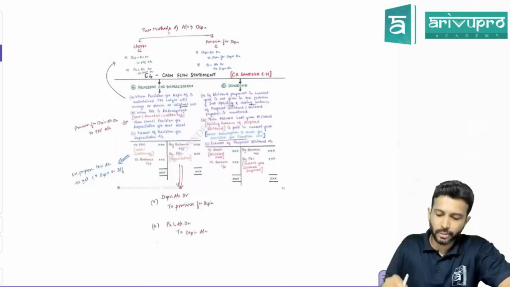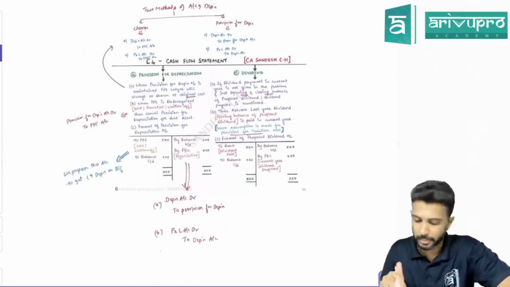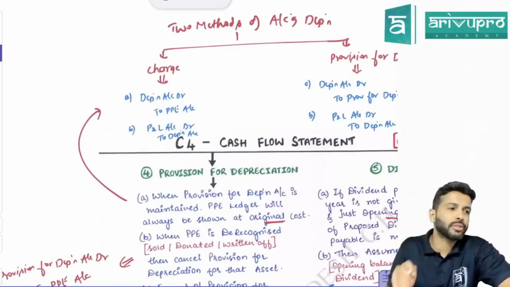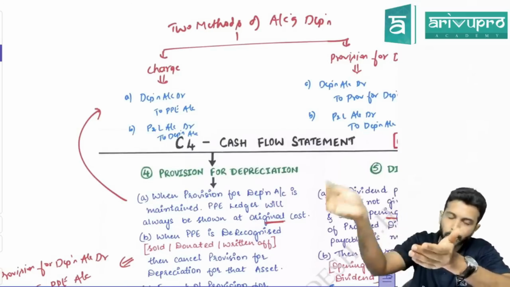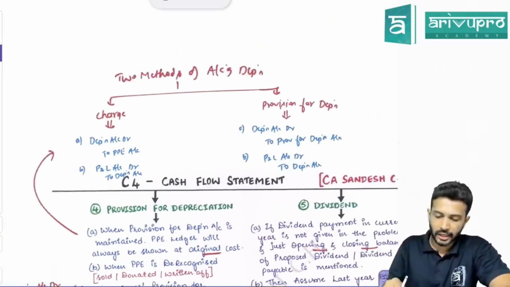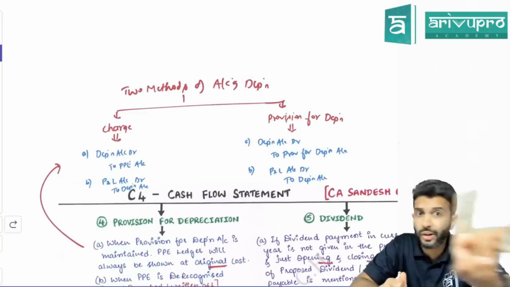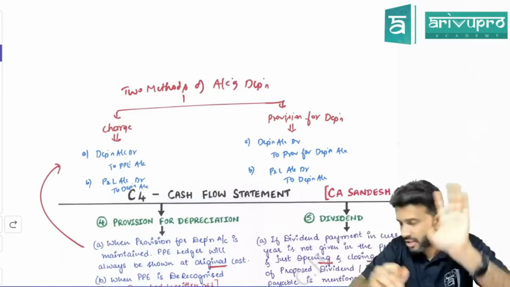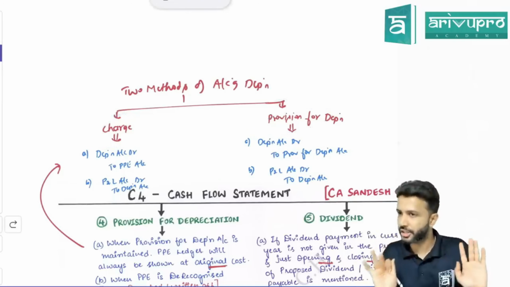Okay. Fine, sir. This is about the method. Then some extra components we will discuss that will usually come as an adjustment in your cash flow statement problem. One such adjustment is provision for depreciation. Sometimes another name for provision for depreciation is accumulated depreciation. As I've discussed in regular class, there are two ways in which you can account depreciation, not charge depreciation. I'm not talking about straight line method or WDV method. One method we call charge method. Another one we call provision method or accumulated depreciation method.